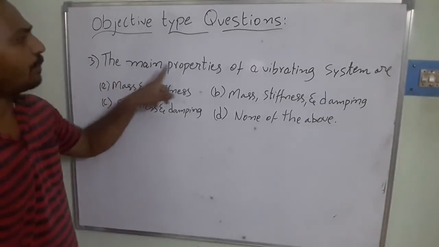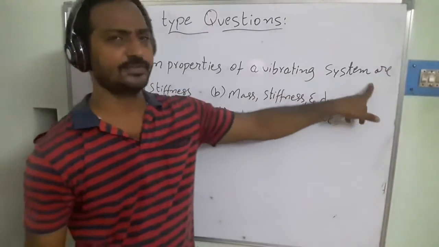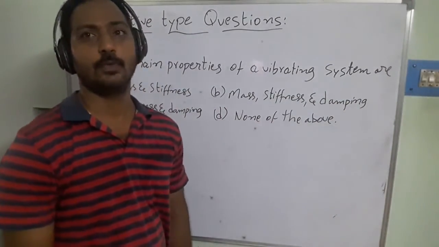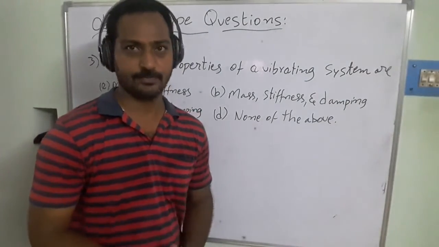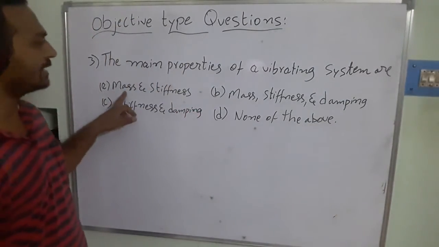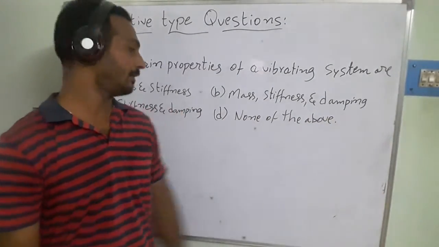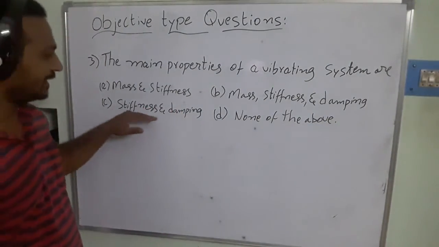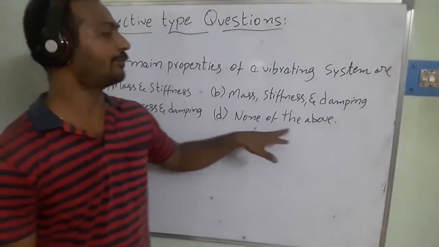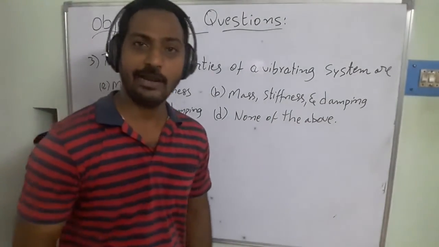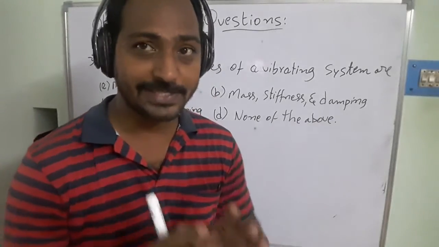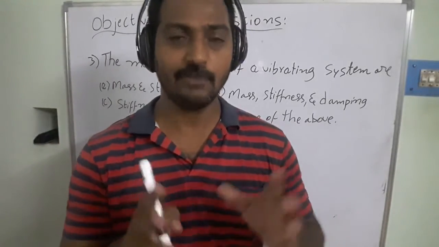In the third objective type question here, the main properties of a vibrating system are... What are the main properties of a vibrating system? Option A, mass, stiffness and damping; stiffness and damping; and none of the above. We have derived the equation of motion, right? What is the combination in the derived equation of motion?